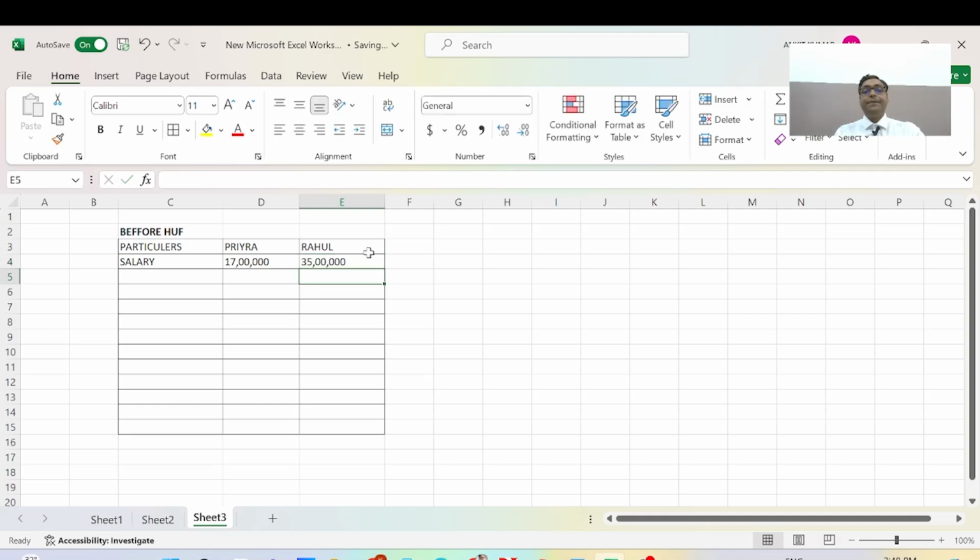And there is the rental income in the question.